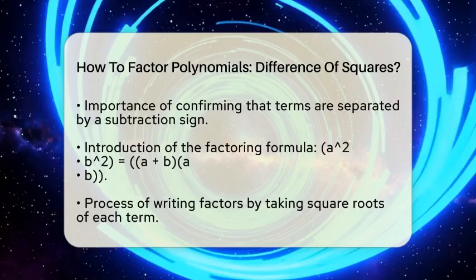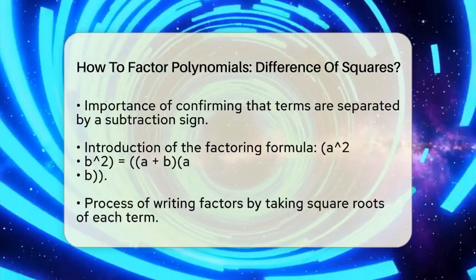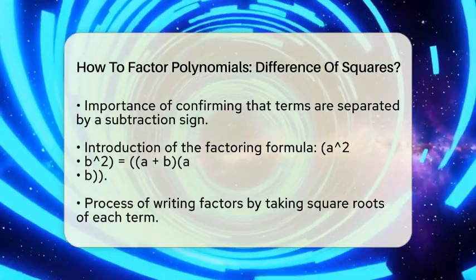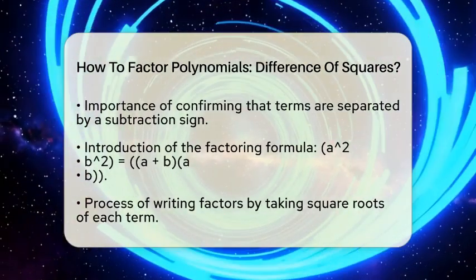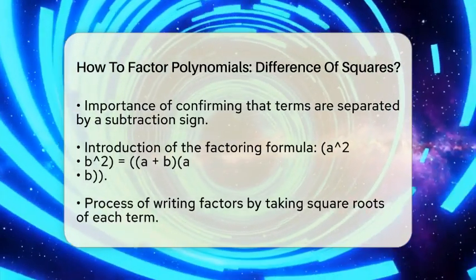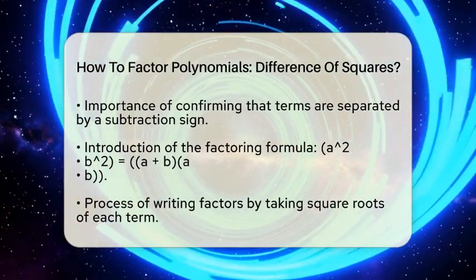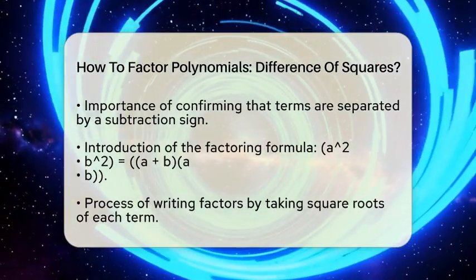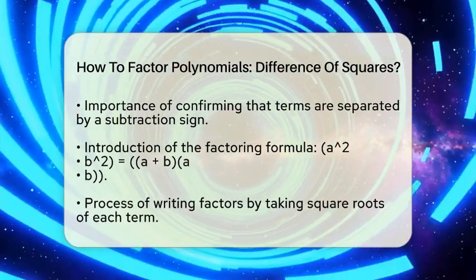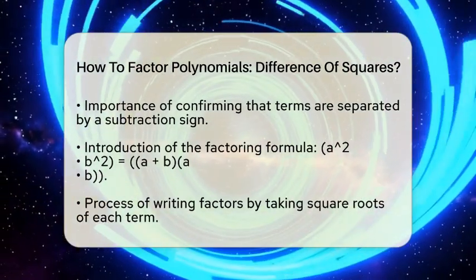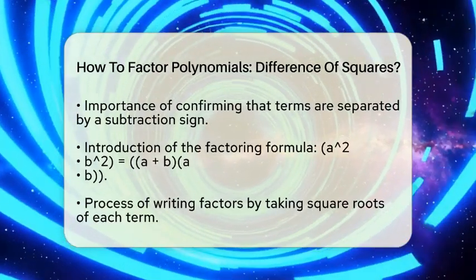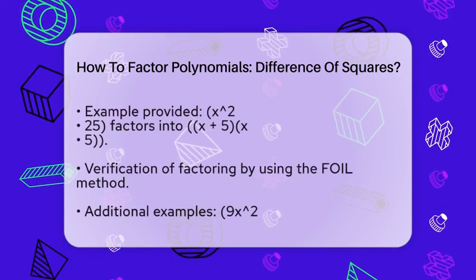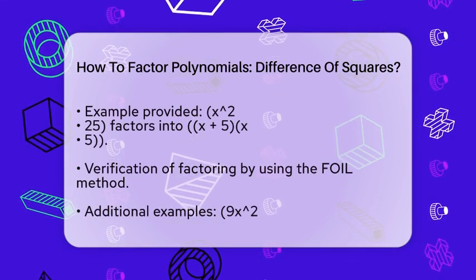Once you have established that you have a difference of squares, you can apply the factoring formula. The formula states that a^2 - b^2 factors into (a + b)(a - b). This means you will create two binomials, one with a plus sign and one with a minus sign. Now let's write the factors. You will take the square root of each term and place them in parentheses with opposite signs. For instance, if your expression is x^2 - 25, you notice that x^2 is (x)^2 and 25 is 5^2. Therefore, the factors will be (x + 5)(x - 5).